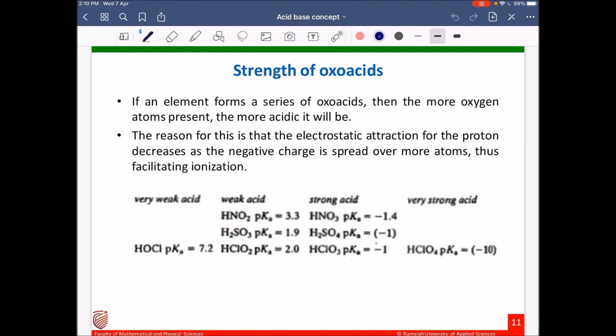More ionization means more strength of the acid, which indicates more Ka. Ka will increase based on the number of oxygen atoms. If Ka increases, pKa will be decreasing. So here you can see different oxo acids where, when the number of oxygen atoms increases, the pKa value decreases. pKa value decreases means Ka value increases. Ka value increases means the acid strength increases. So more oxygen atoms, more acidic strength.